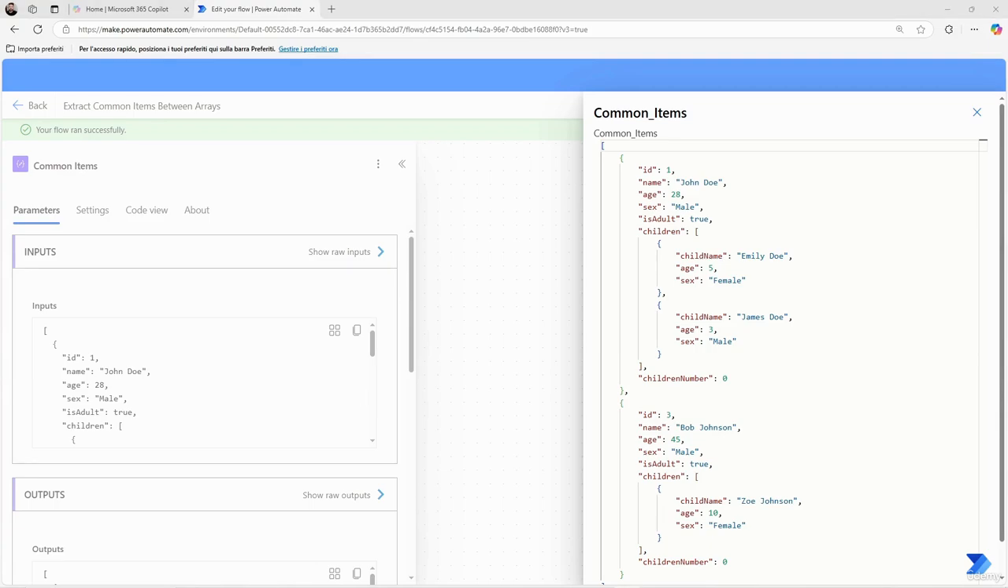The test results confirm that only John Doe and Bob Johnson were recognized as identical matches. This technique can be applied in various scenarios, such as comparing user lists, identifying duplicate products between two databases, or extracting overlapping data from different datasets. With Power Automate, such operations can be automated efficiently, eliminating the need for complex coding while ensuring accurate data comparisons.